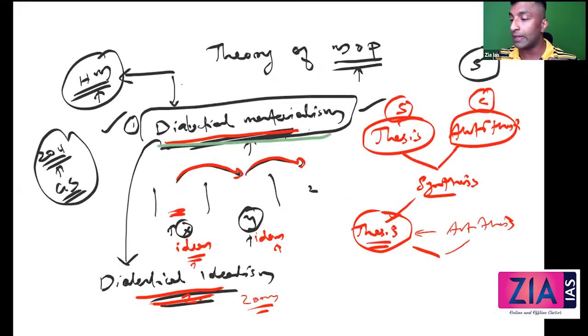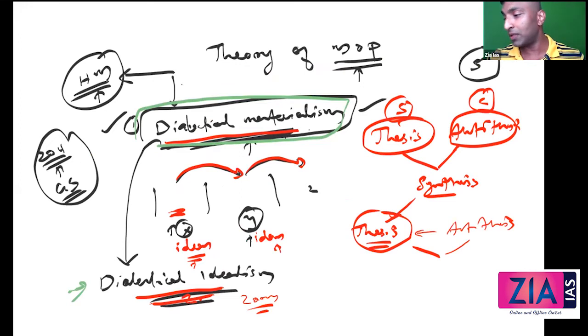What is this dialectical materialism? There are contradictions. You need to overcome the contradiction. How? Change in material condition. What about Hegel? Through ideas. What is the change now? Ideas are shaped by the economic infrastructure or the material condition. Yes, Marx is also of the opinion that it is the ideas, but your ideas are a result of what? Material conditions. That's why materialism.